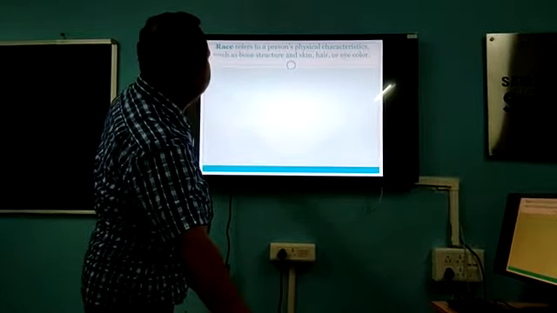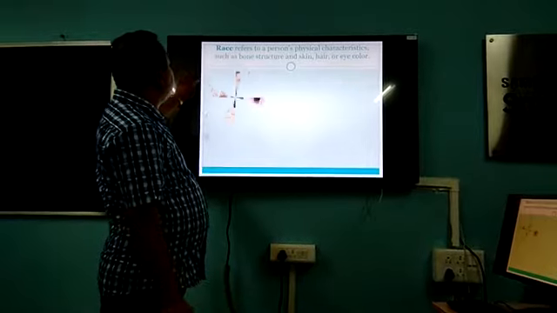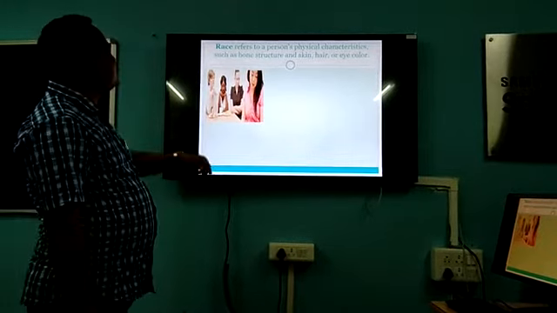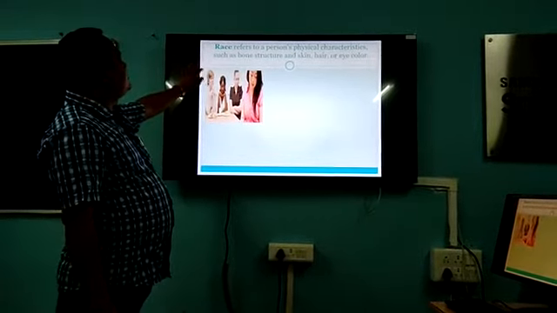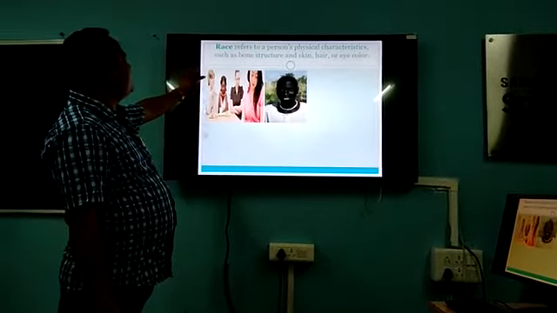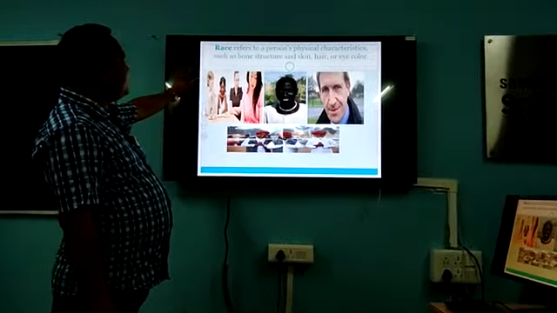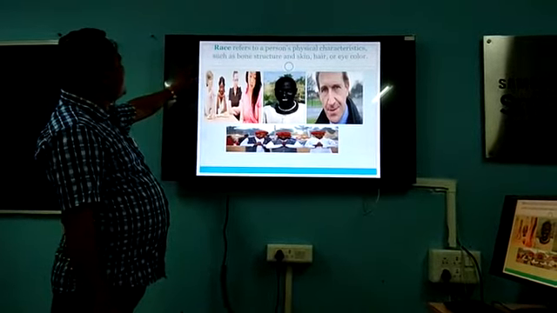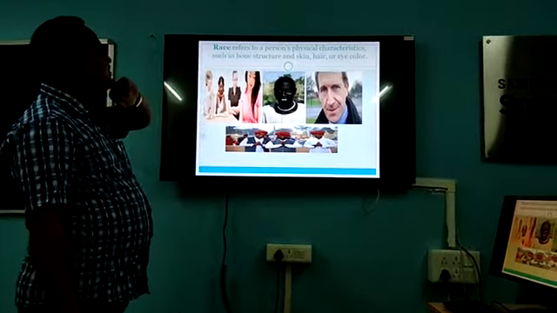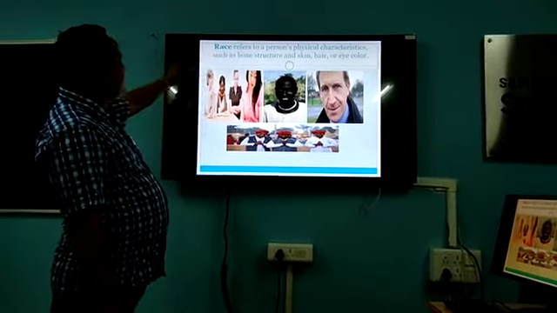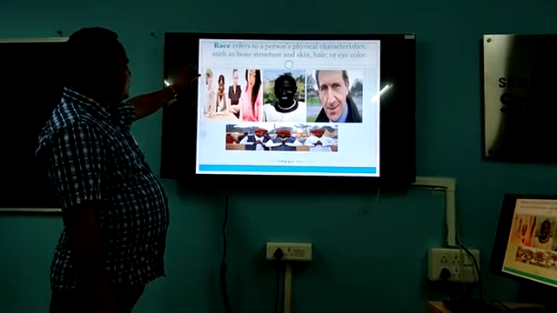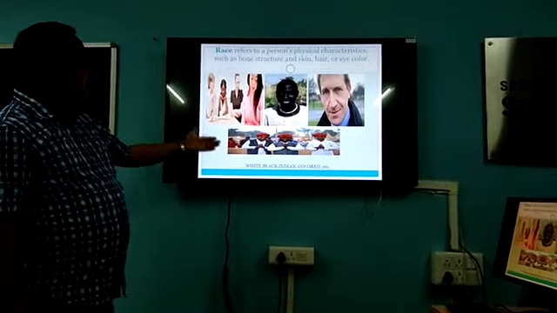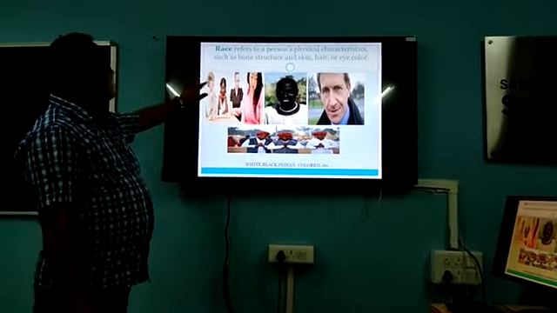Now I want to show you something about this. The pictures that you are going to see here show people, and we can say race. What do you see as race? Race refers to a person's physical characteristics such as bone structure, skin, hair or eye color. On the basis of skin color, people were called a race. Their bone structure, skin, hair and eye color may be different, so many things are different. In South Africa, as I told you, people were divided on the basis of white, black, Indian and colored, etc.